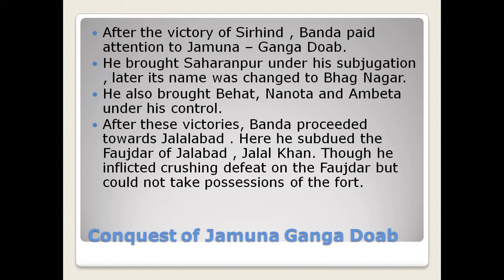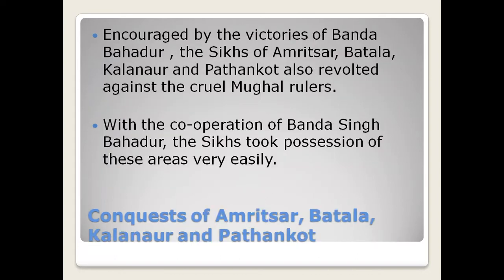Now, after the victory of Sarhand, he paid attention towards the Jamuna Ganga Doab. He brought Saharanpur under his subjugation and its name was changed from Saharanpur to Bhavnagar. He also brought Bihar, Nanota, Ambeta under his control. After these victories, he proceeded towards Jalalabad. Here he subdued the Faujdar of Jalalabad, Jalal Khan. Though he inflicted a crushing defeat on the Faujdar, he could not take possession of the fort.